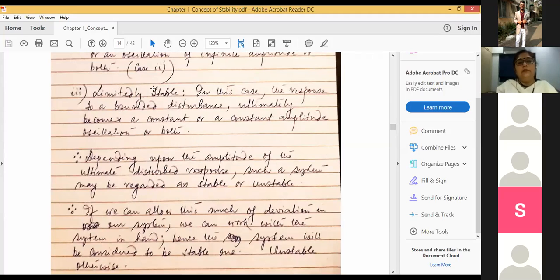limitedly stable. Limitedly stable, right? So the first one was a stable situation.